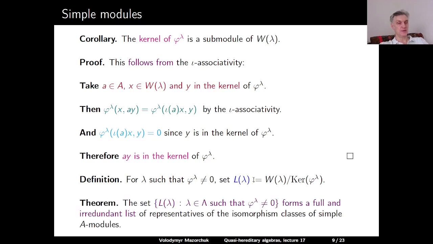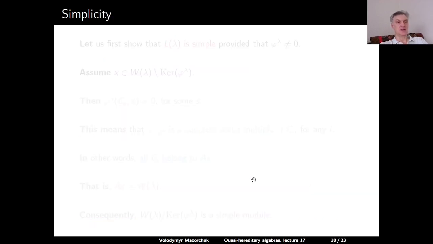And the main theorem, which is a classification of simple A modules, is that the set of these L lambdas indexed by those elements lambda in Lambda for which the form is non-zero, this set forms a full and irredundant set of representatives of the isomorphism classes of simple A modules. So let's prove it. Let us start by proving the simplicity of L lambda, provided that the form is non-zero.